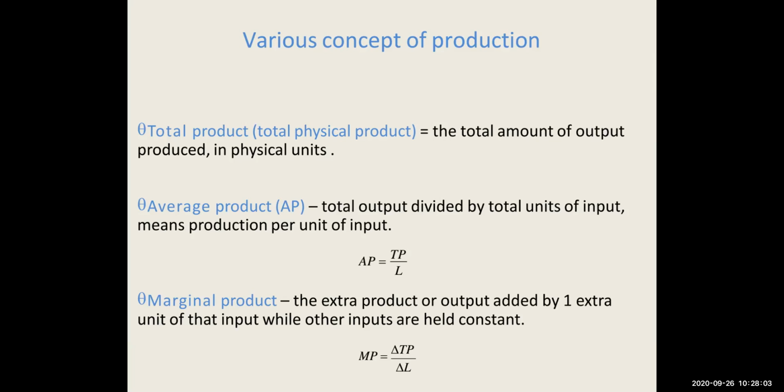So with every additional unit of your input or variable factor, your output is changing. So change in your output due to one more additional unit of labor or input. That is why we say marginal product is equal to change in total product upon change in L, that is your labor or input.